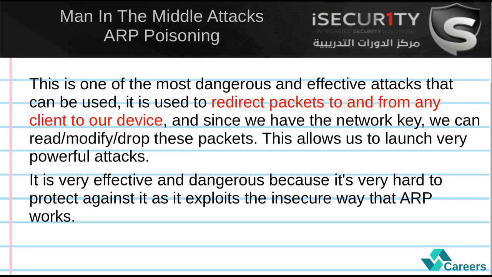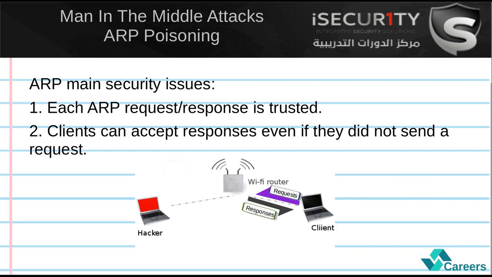this attack. This is due to the way ARP protocol works. It was programmed in a way that it's very simple and it's very effective, but it's not secure enough. ARP has two main security issues. The first one is that each ARP request or response is trusted. So whatever my device says to other devices that are in my network will be trusted.